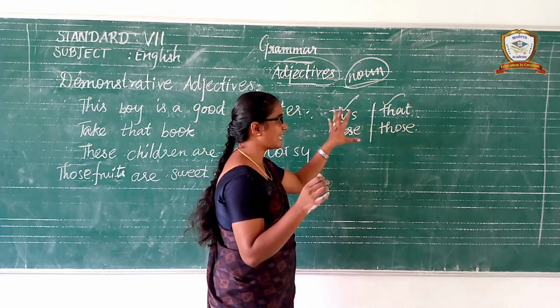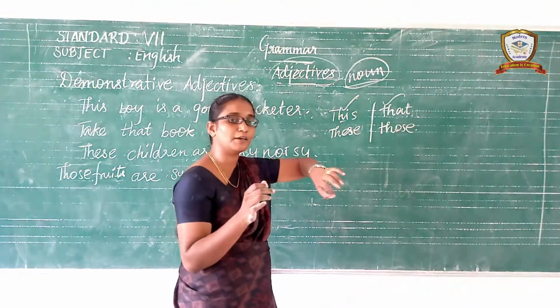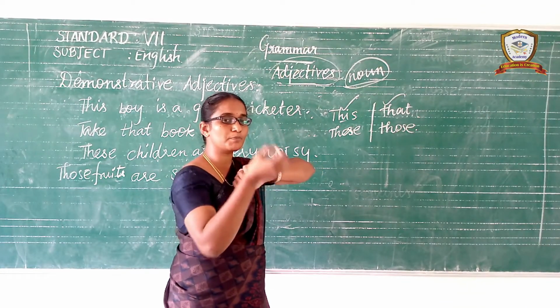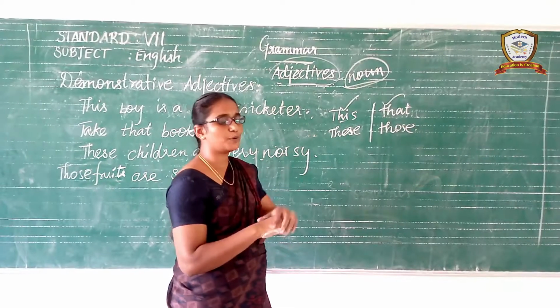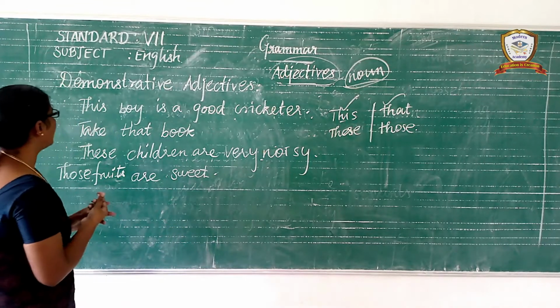This and that indicate the singular, these and those indicate the plural. These adjectives always specify the nouns. They are called demonstrative adjectives. Listen to the examples for now.